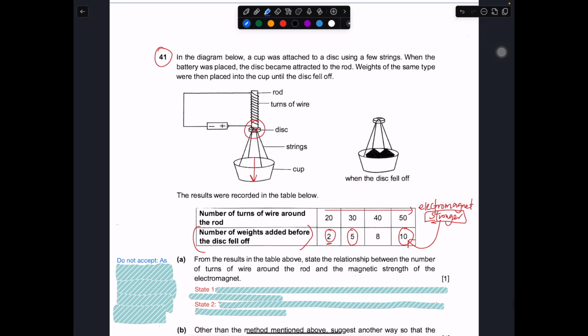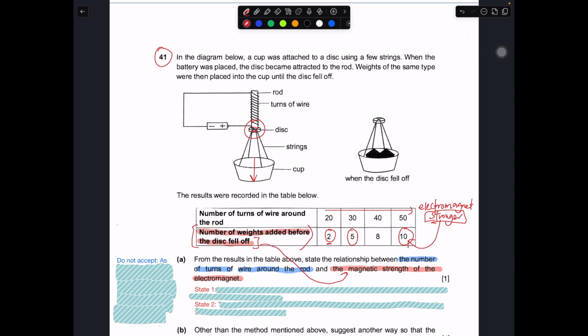Okay, read this very carefully. State the relationship between the number of coils, the number of turns of wire around the iron rod, and the magnetic strength of the electromagnet. So notice this, this is asking you the magnetic strength of the electromagnet. They are not asking you the number of weights added before the disc fell. So you are supposed to interpret this as this.